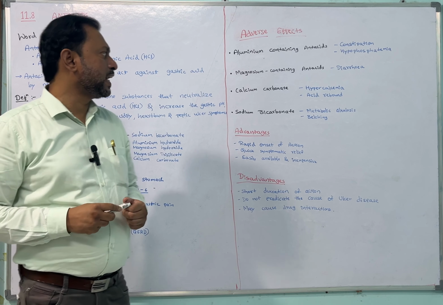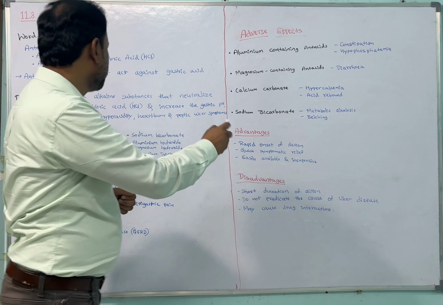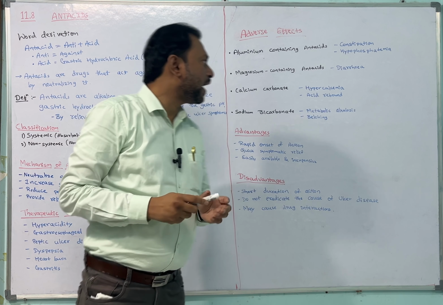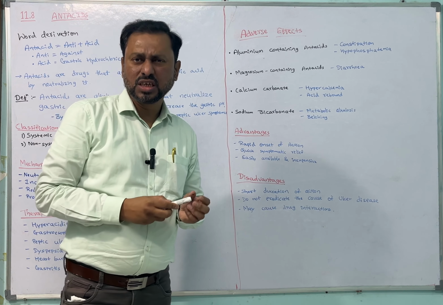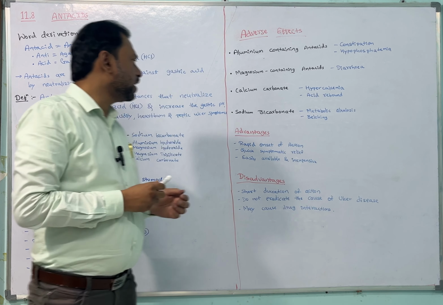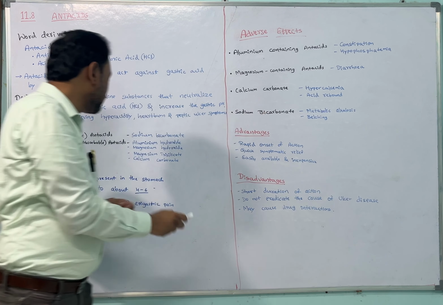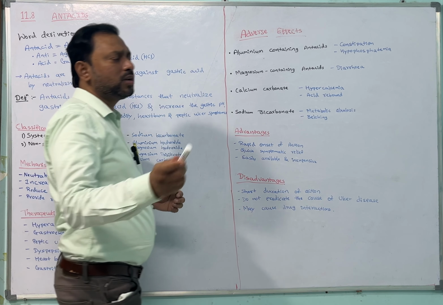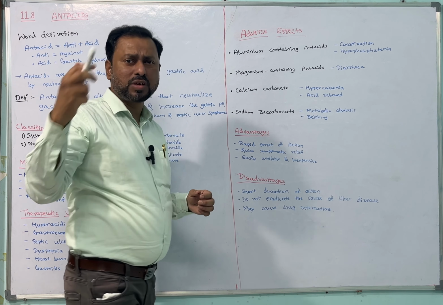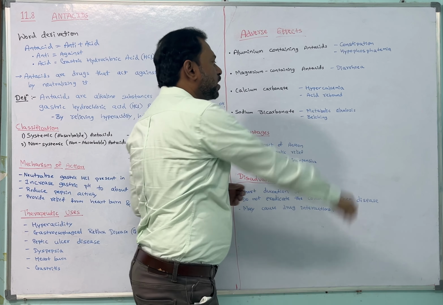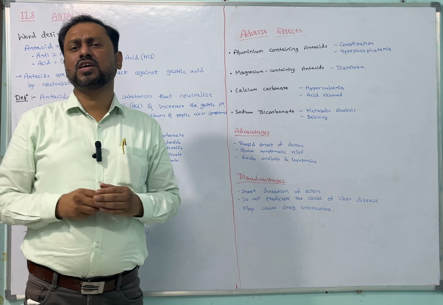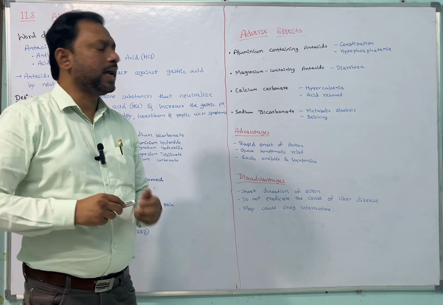The next one is calcium carbonate. Already you know calcium carbonate. If you use it, hypercalcemia or acid rebound are the adverse effects produced. The next one, sodium bicarbonate. Already we studied, that is the systemic antacid, sodium bicarbonate. If you use it continuously for a long time, then metabolic alkalosis as well as belching occur.